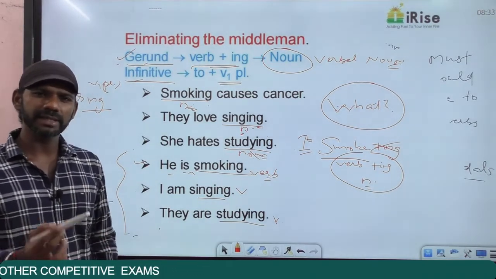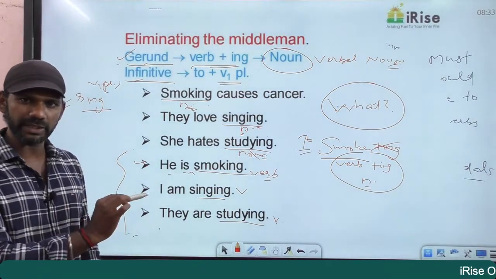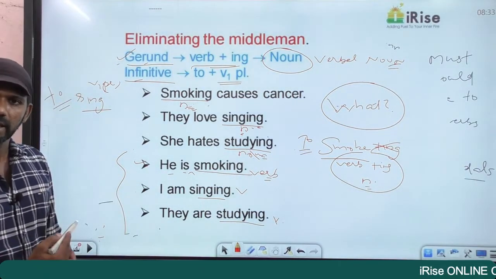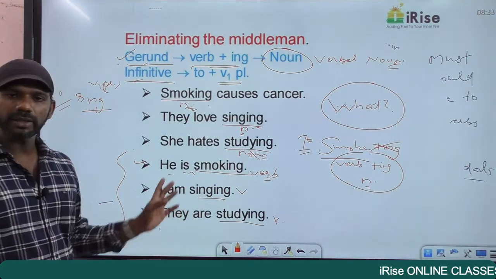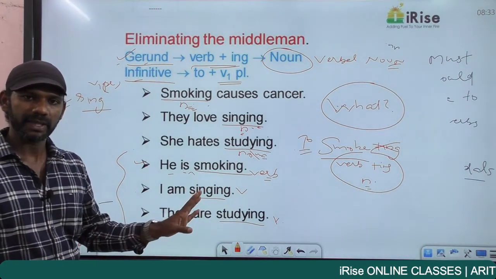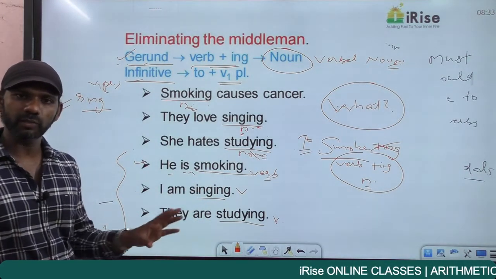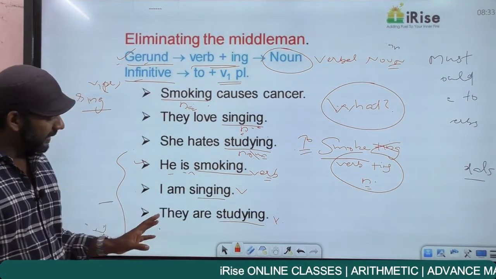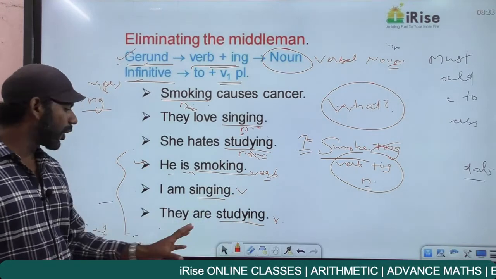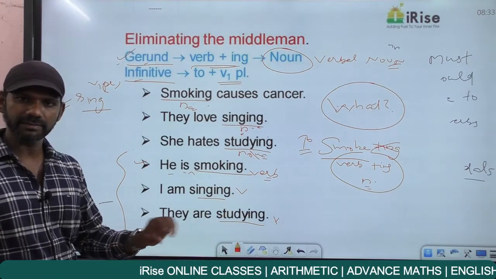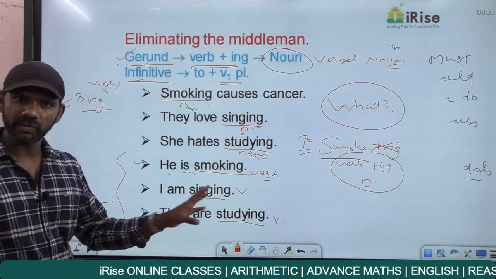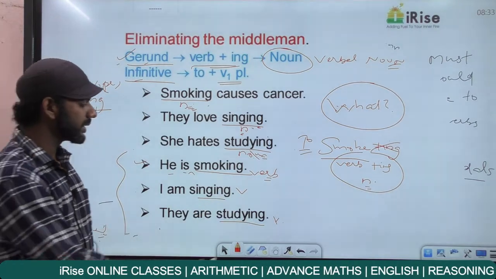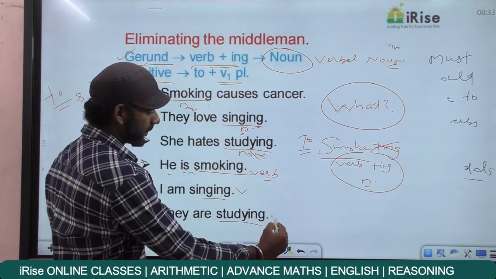I'll give you one more reason, a simple reason. Leave it there, I'll come back to it. Come to next statement. I am singing. What am I? Will you say singing? No. So we are not getting the answer to the question what as singing. Singing cannot be a noun here. Singing becomes a verb here. They are studying. What are they? Will you say studying? No. So studying cannot be a noun here. Studying becomes a verb here.